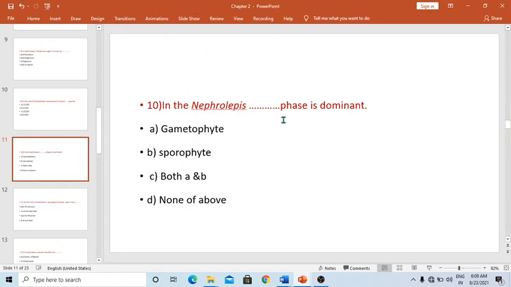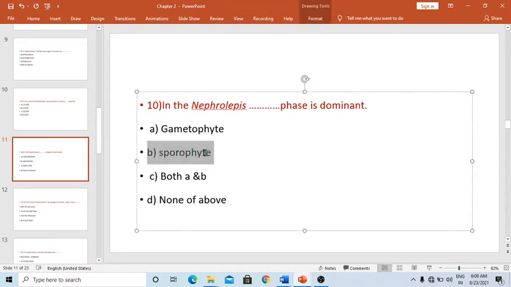In Nephrolepis, dash dash phase is dominant. There are the gametophytic phase and the sporophytic phase. The dominant phase is sporophytic, so the correct answer is sporophyte.